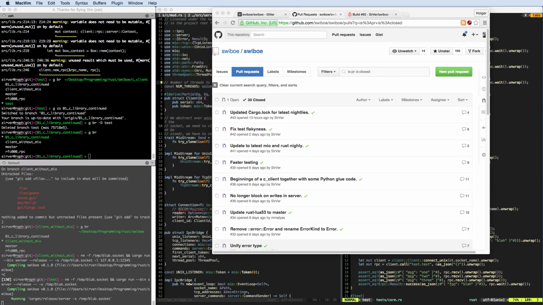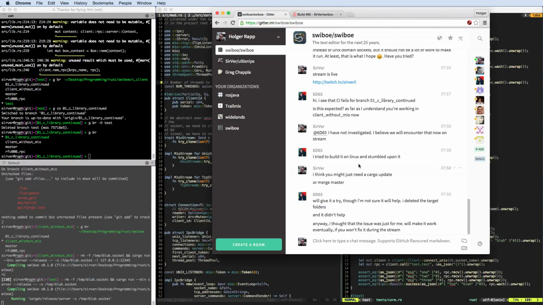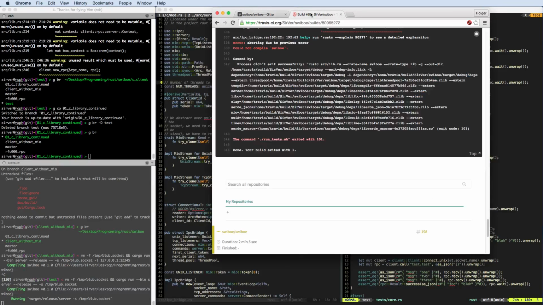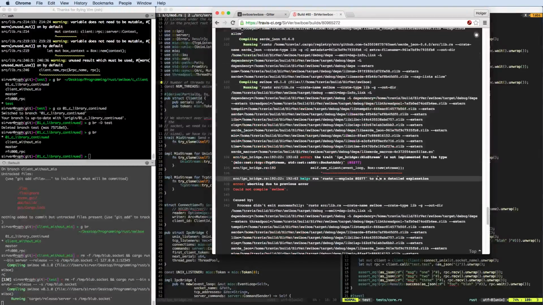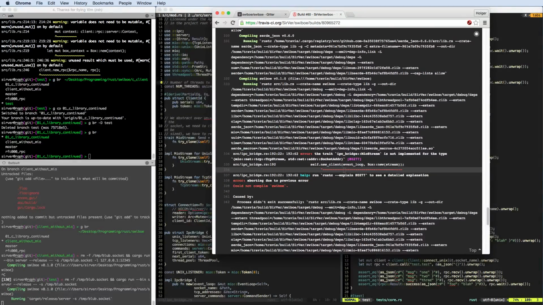Okay, and so we can get started now, I think. We were on this 01C library continued branch yesterday, and in chat 6065 just pointed out that our Travis build actually failed for this particular branch, and that is absolutely true. And the problem that we have here is that Mayo is actually changing, or just recently changed for a TCP connection, what the returned value are from the connect call, and